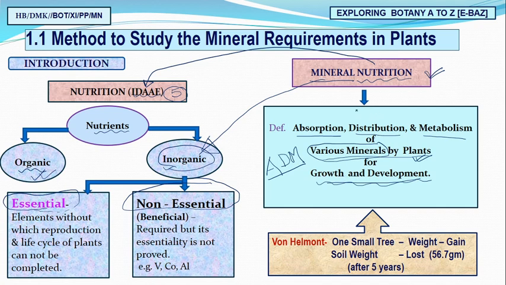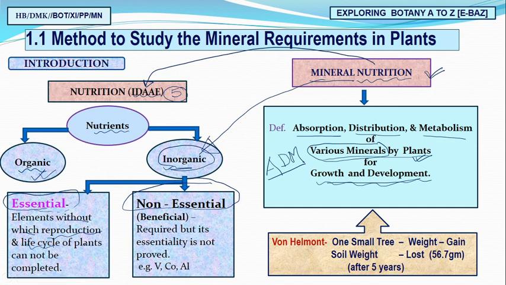Minerals usually occur in the form of ions, and they are inorganic, as I told you. Under inorganic we have two important parts, essential and non-essential. By name it is very clear. Essential means elements without which plant growth and the life cycle cannot be completed.